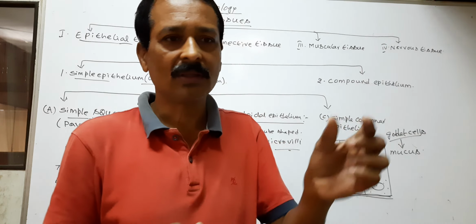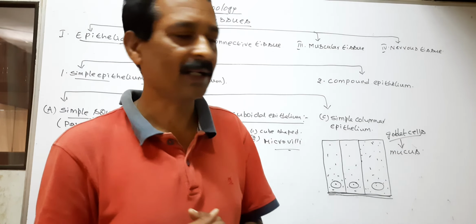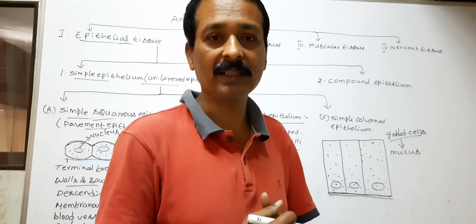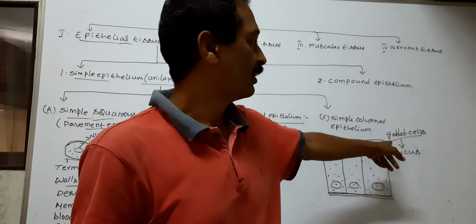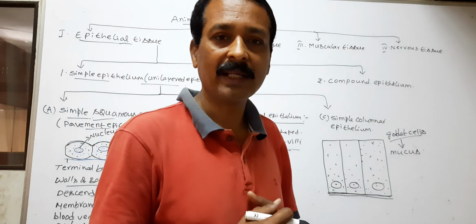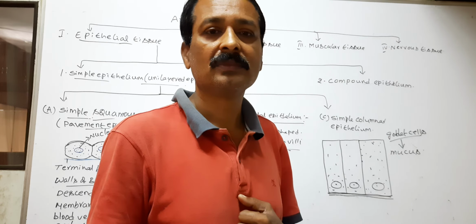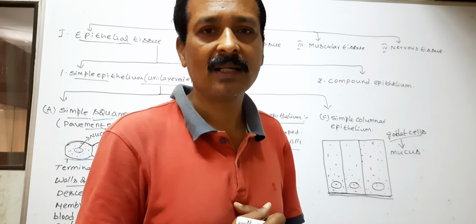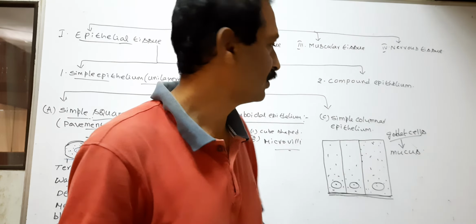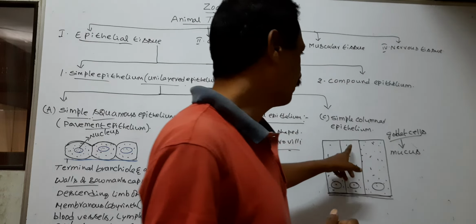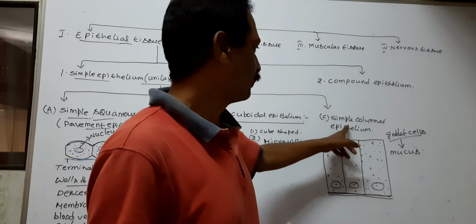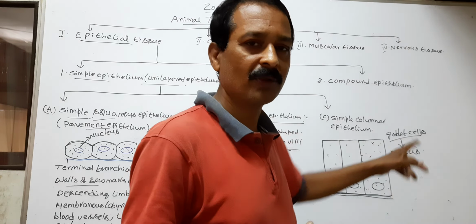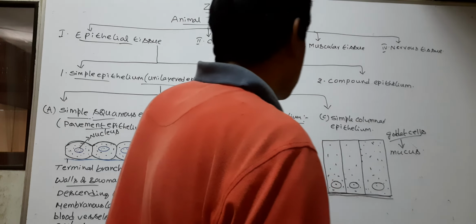Example, inside the wall of the alimentary canal, a thick mucus layer is formed. It protects the wall of the alimentary canal from enzymes, HCl, etc. So, some of the simple columnar epithelium possess goblet cells or mucus secreting cells.